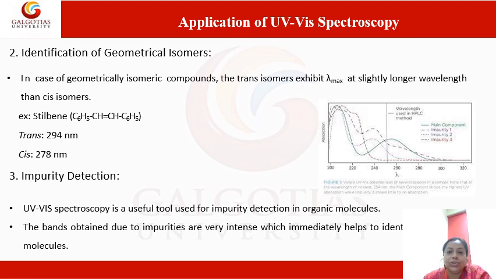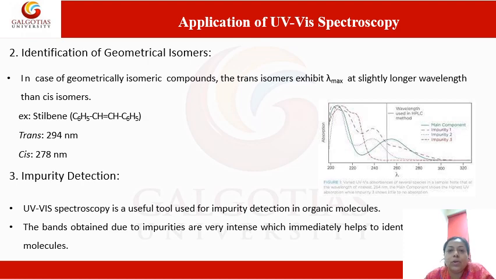Now, the second application of UV visible spectroscopy is in the identification of geometrical isomers. With the help of UV visible spectroscopy, we can determine whether a particular isomer is a cis isomer or a trans isomer. The lambda max value can accordingly vary. The trans isomer generally has a tendency to exhibit the lambda max value at a slightly longer wavelength than the cis isomer. Here we have taken the example of the stilbene molecule, and you can see that for the trans isomer the lambda max value is 294, as compared to its cis isomer where the lambda max value is 278.